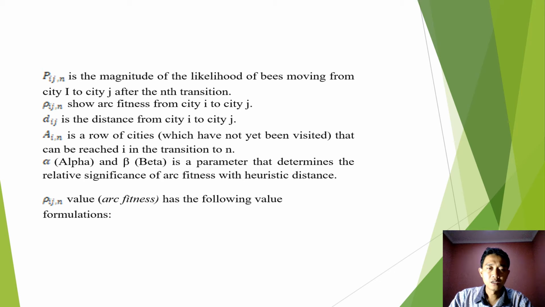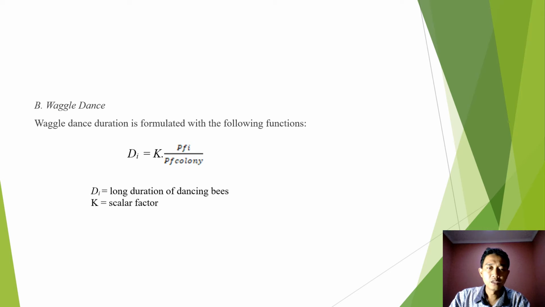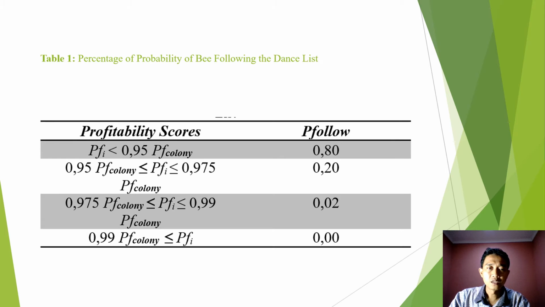and then the EIJ is the distance from city I to city J, rho VIJ is the fitness from city I to city J, and so on. Waggle dance duration is formulated with the following function: D is the long duration of dance of B, K is a scalar vector. Table 1, percentage of probability of B following the dance, list probability score.